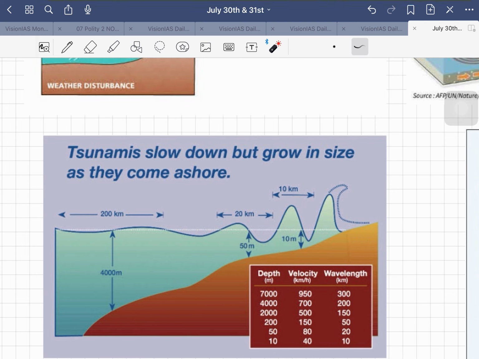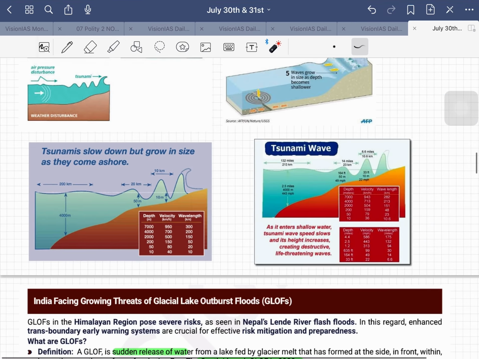So if the wavelength is less, what will happen? The tsunami will slow down. The energy will be utilized very fast. That's what the problem is here.